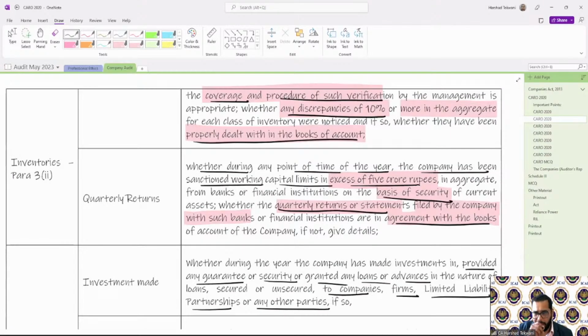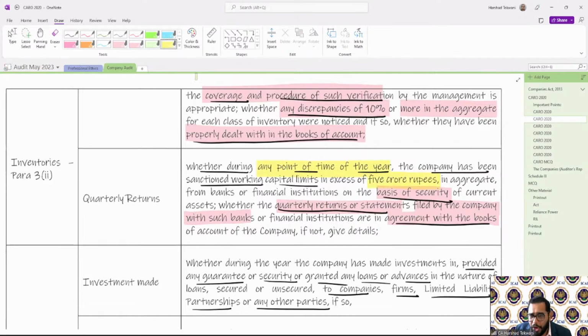Remember, in case of inventories, it was there whether during any point of the year the company has sanctioned any working capital limit, any point in the year. So the important thing is any point of time of the year in excess of 5 CR. Okay, in excess of 5 CR.